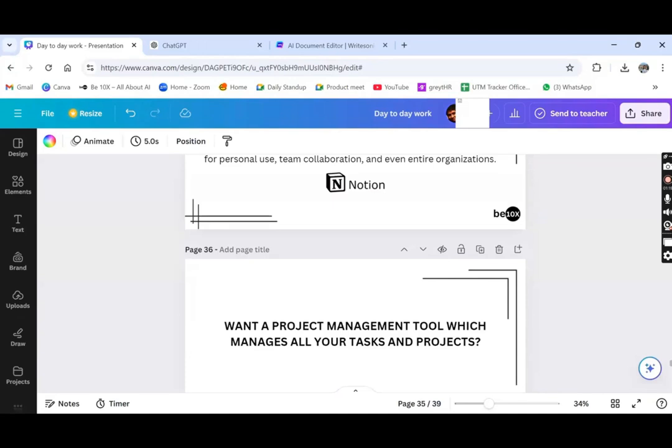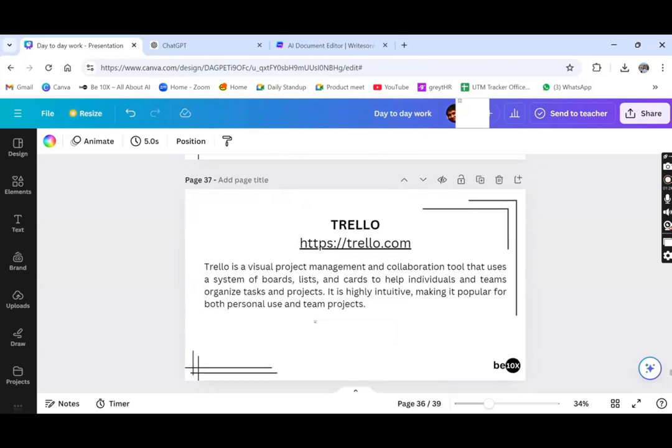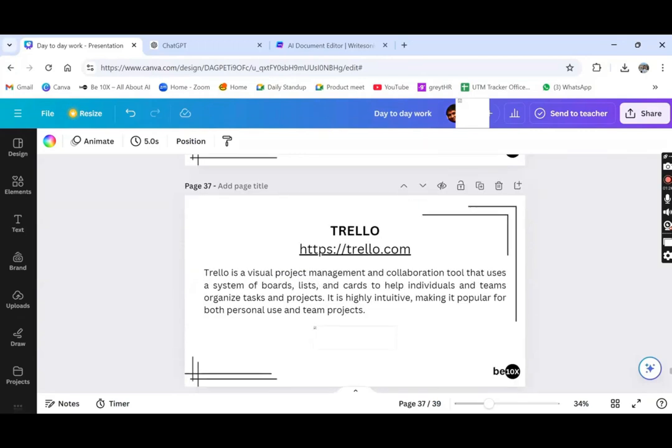Okay. Now how does this tool help you? And which is this tool? Let me show you quickly. We are talking about Trello. Trello is a visual project management tool which is used for collaboration as well, and it has a system of boards, lists, and cards, which will basically help you and your team to manage and organize your tasks and projects. Okay, so now let's go to Trello and see what Trello has for us and how to use Trello.